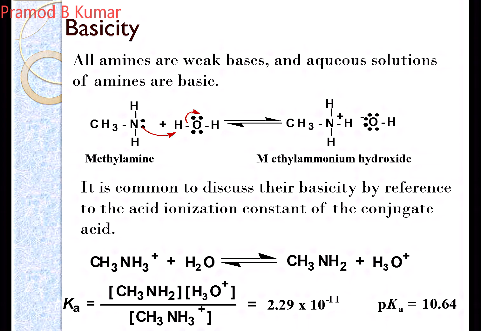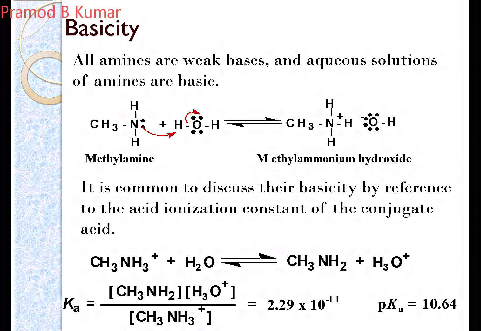Very important concept to be remembered. So you have to exactly reverse the equation to write your dissociation constant equation. So the higher the pK of the conjugate acid, the stronger will be the basicity of your corresponding amine.